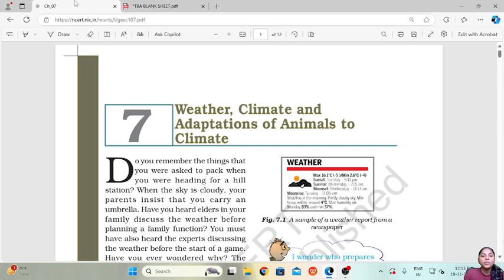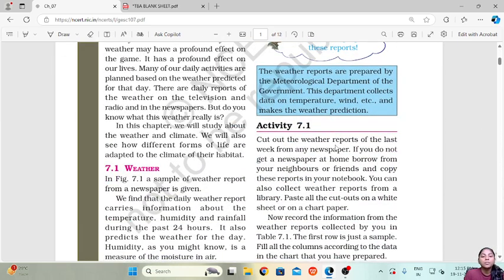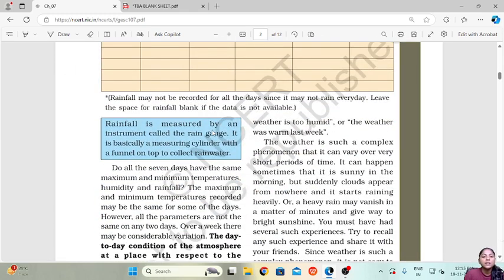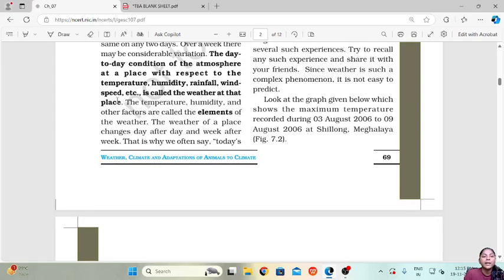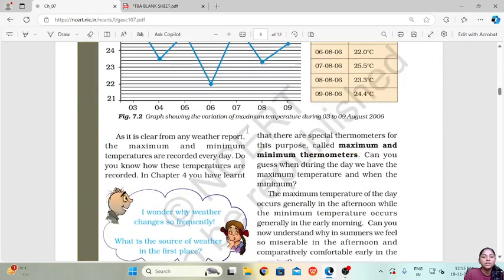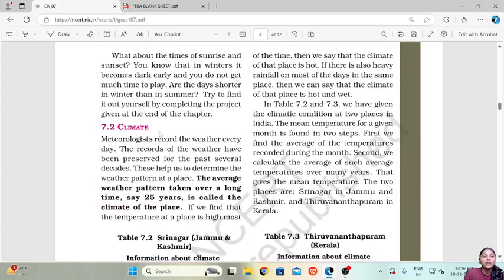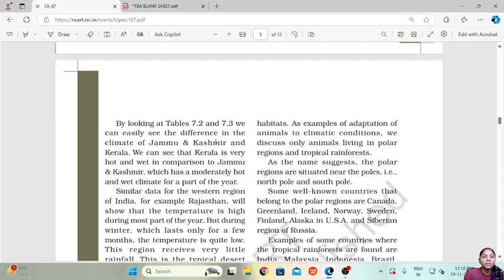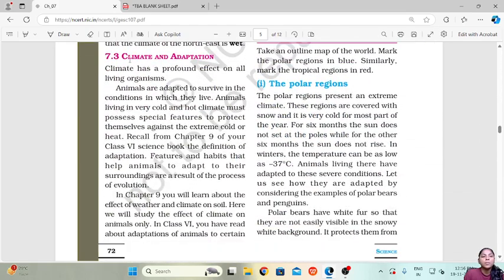In today's video, we are going to continue with our class 7 science chapter 7, that is weather, climate and adaptations of animals to climate. In the earlier videos, we have already learnt about what is weather, what is a weather report, and the different elements or factors which affect the weather. Then we have also learnt about the climate, which is the average weather pattern taken over a long time, for example about 25 years. In today's video we are going to learn about the climate